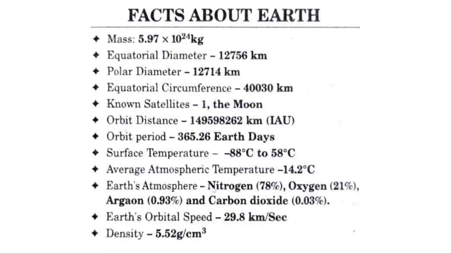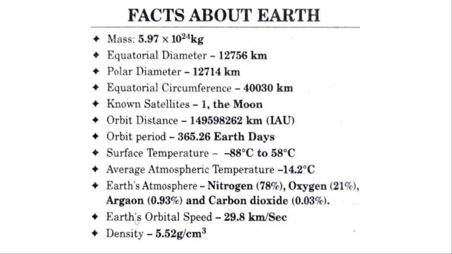Earth's atmosphere consists of nitrogen 78, oxygen 21, argon 0.93, and carbon dioxide, and also helium, etc. But observe this: nitrogen, oxygen, everyone knows, but people might think carbon dioxide is more than other inert gases. But if you observe, argon is higher than carbon dioxide. So keep that in mind.